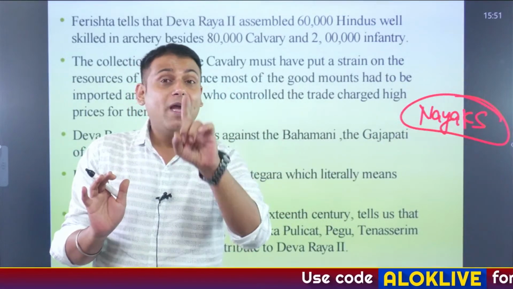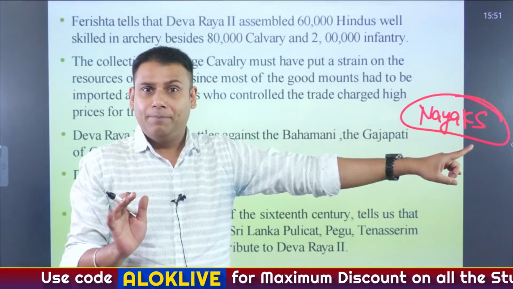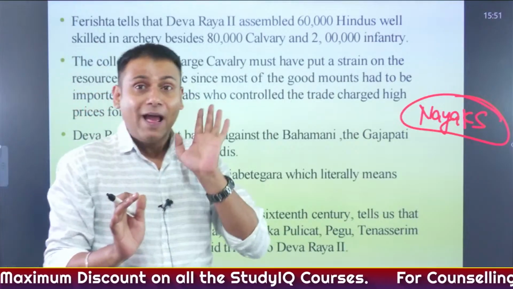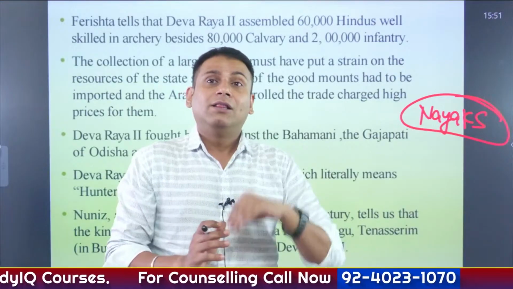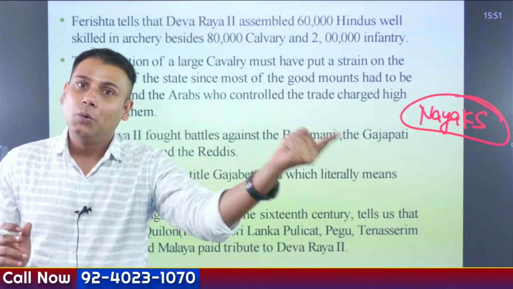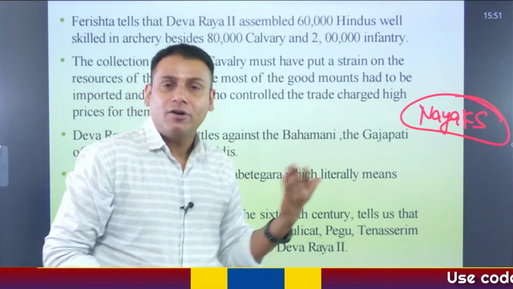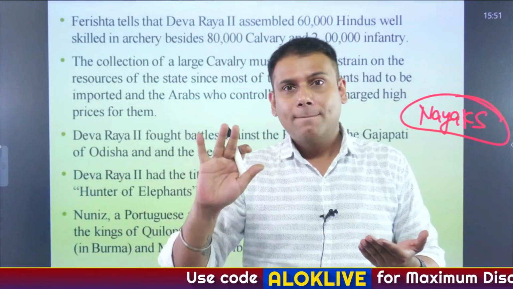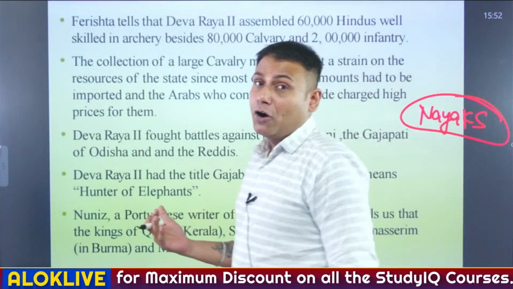After keeping their own expenses, they had to pay a fixed, pre-decided tribute to the ruler. The Nayaks also had to provide military services to the ruler. This system is called the Nayankara system, majorly initiated by Deva Raya II. Then, he fought many battles.